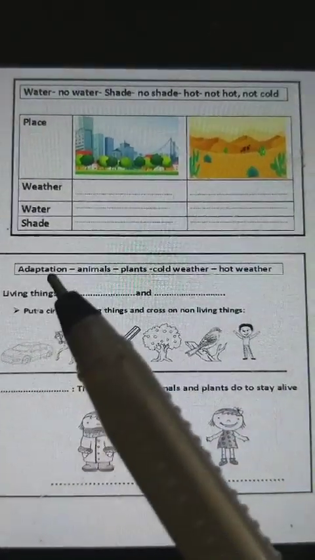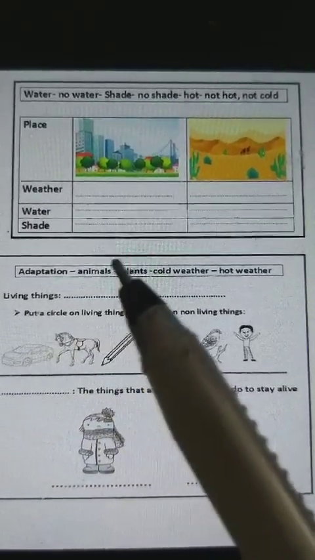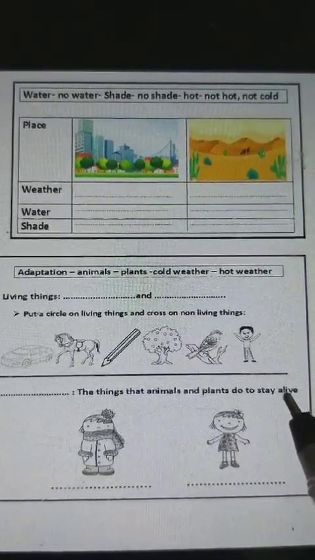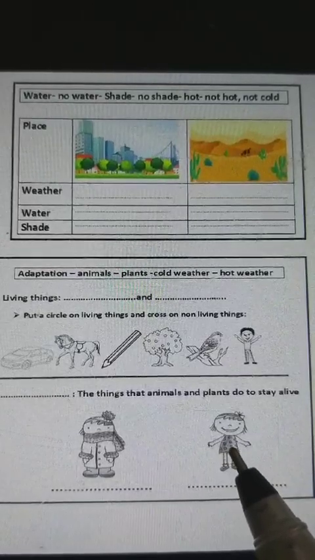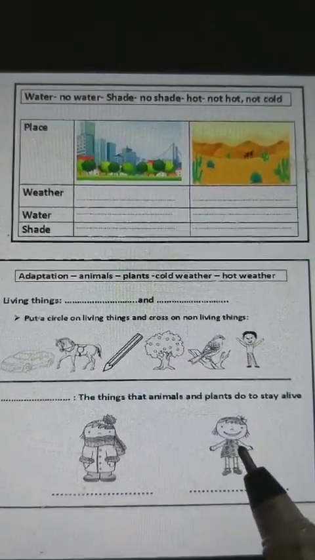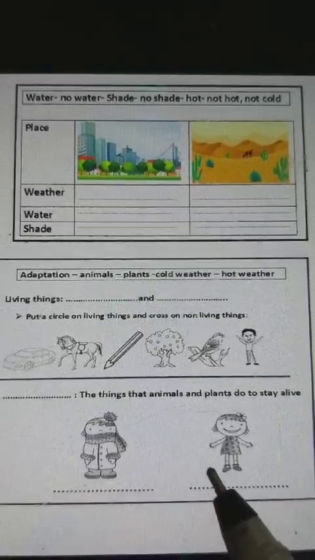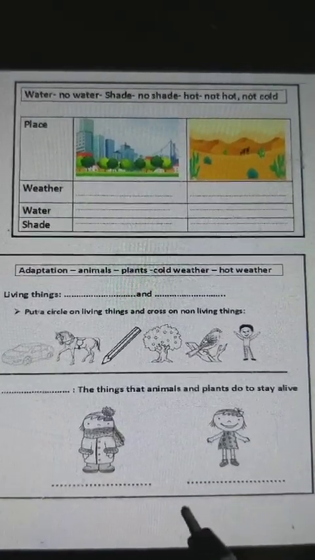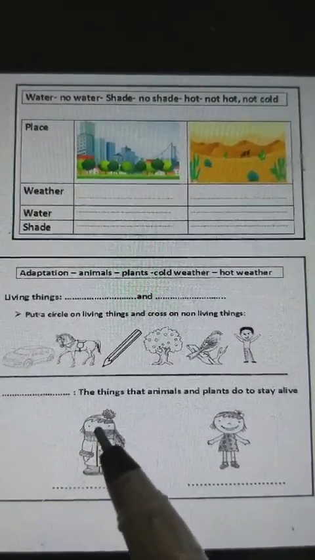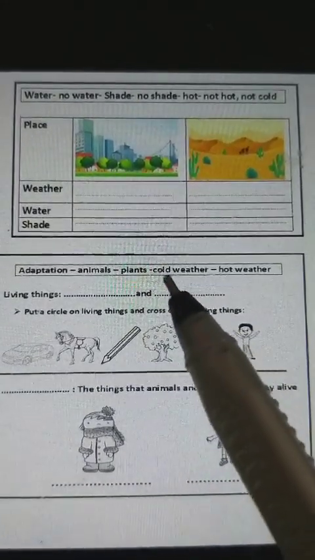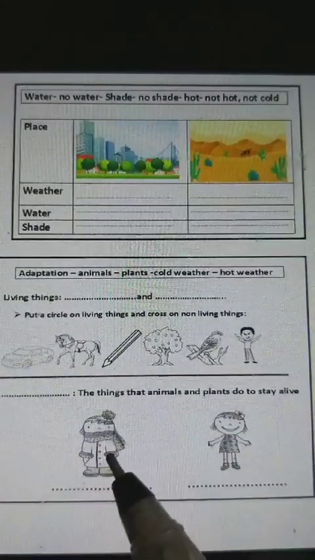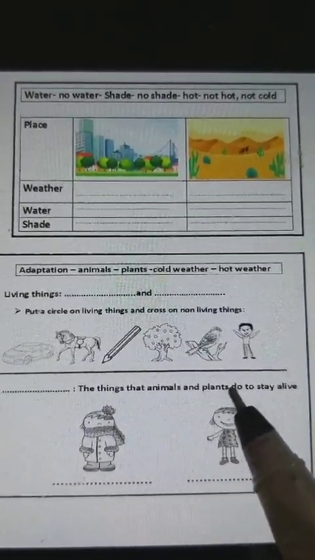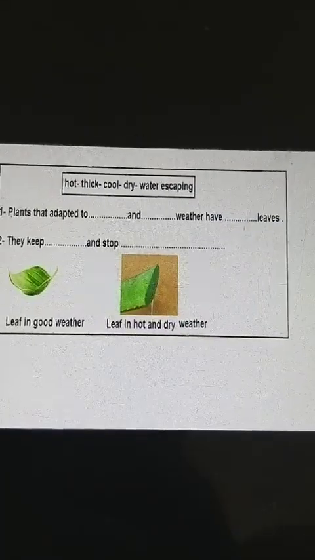Okay, so what is the meaning of adaptation? Adaptation: the things that animals or plants do to stay alive, not to die. So this girl here wears this dress. Why? To stay alive, to adapt to the hot weather. She will not wear this, she will wear this. But here, she wears this cloth. Why? Because the weather is cold. So this is called adaptation. Adaptation means things that animals and plants do to stay alive.